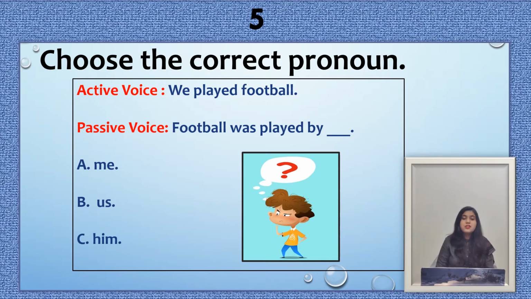The next question is, choose the correct pronoun. As you can see in this quiz card, there are two sentences. The first is in active voice and the second is in passive voice. The sentence in active voice is, we played football. And when we change this sentence into passive voice, it becomes, football was played by dash. So here you will have to choose the correct pronoun, and the options are option A, me, option B, us, option C, him. And your time starts now.